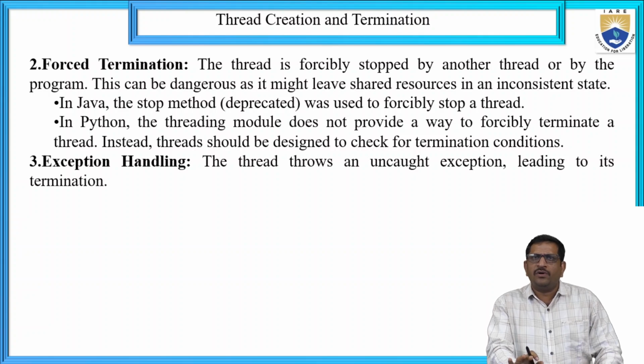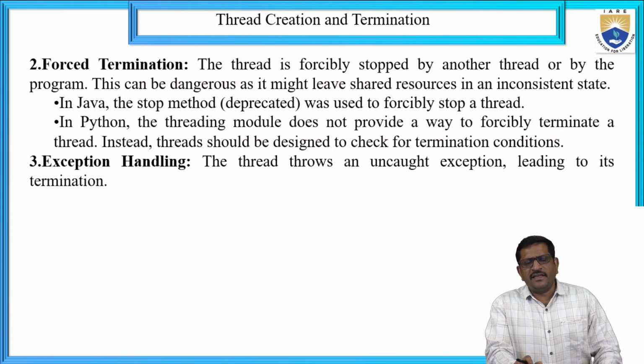In Python, the threading module does not provide a way to forcibly terminate a thread. Instead, the thread should be designed to check for a termination condition. By setting one condition, we terminate the thread: if the process is completed, then make it terminate.